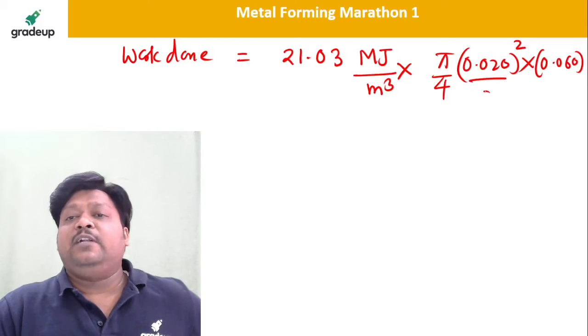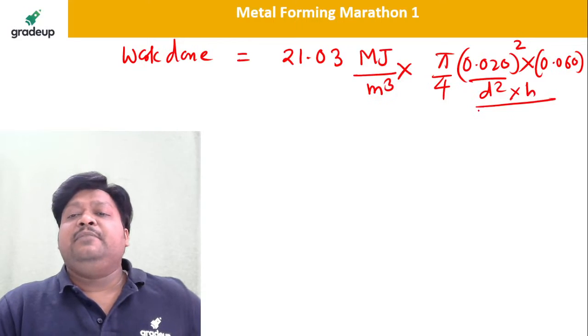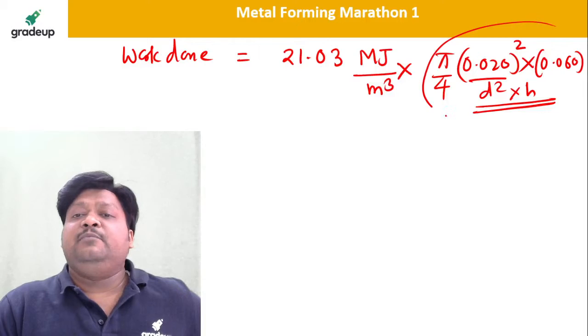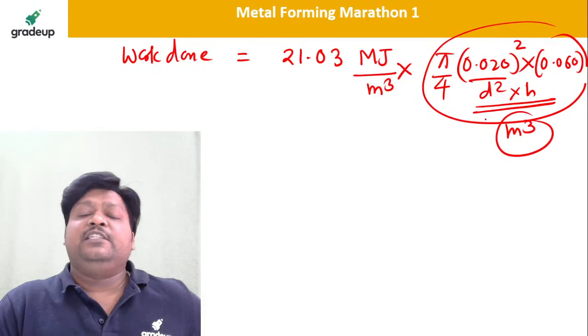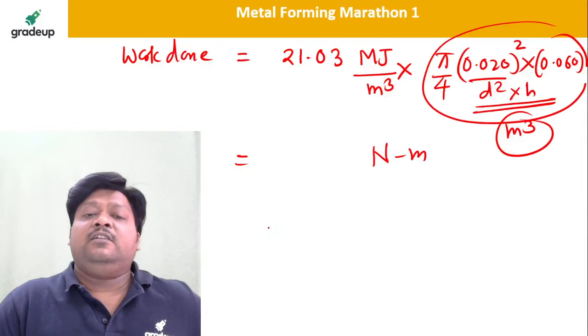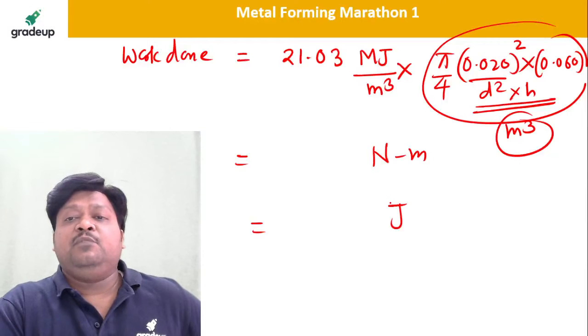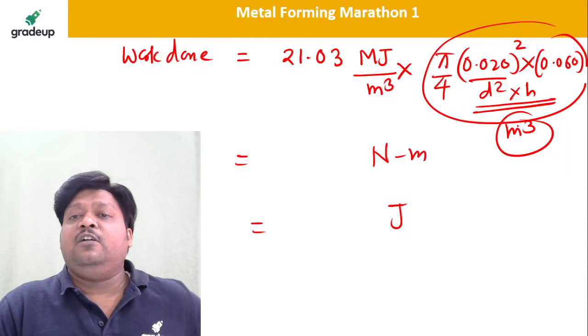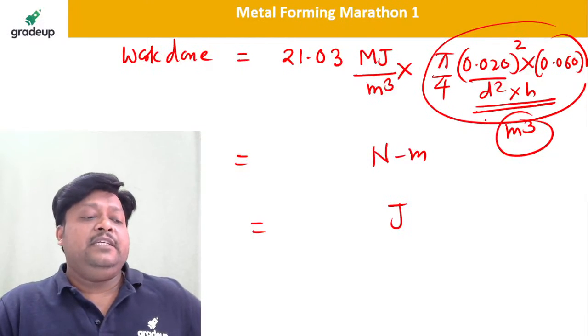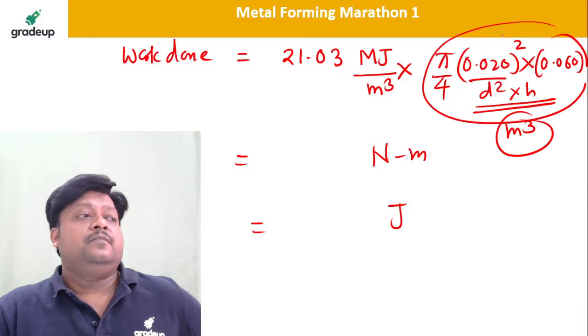So pi by 4 diameter square into height. This will be in meter cube. Tell me the answer in Newton meter or joules. 21.03 into this volume, how much are you getting?